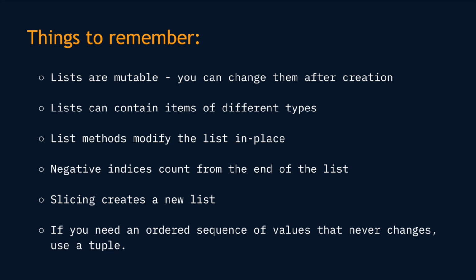And slicing will basically create a new list. When you use indexing to access one element, it will create the element of that data type. But when you use slicing, it will create another list. It will slice the list, pick the elements, and create them as a new list again. And if you need an ordered sequence of values that never changes, use a tuple. So tuple is useful when you want the sequence of values or the list that never change.